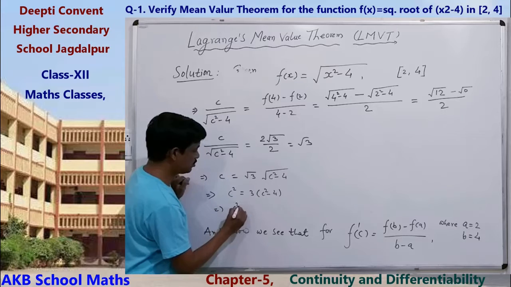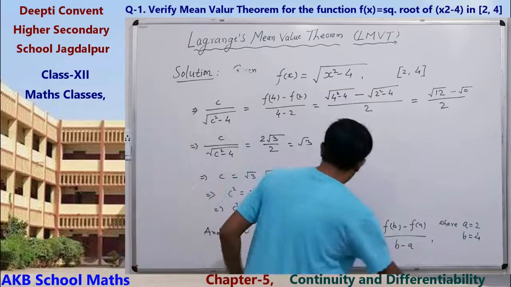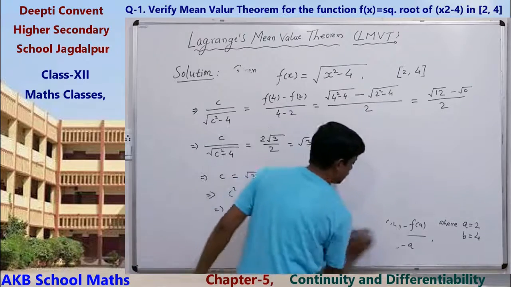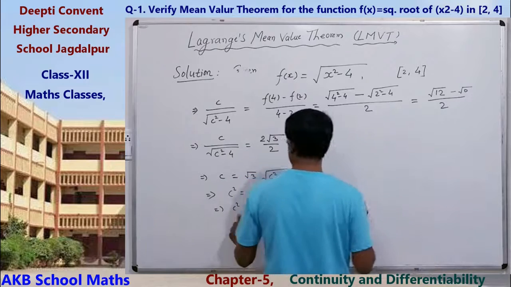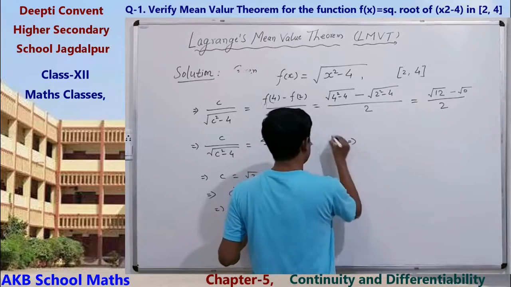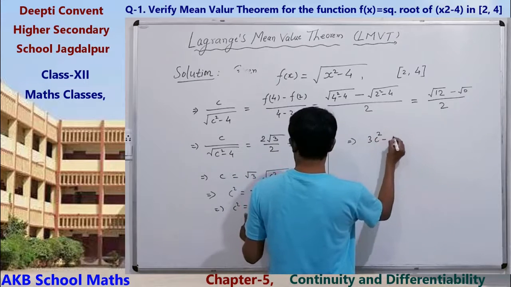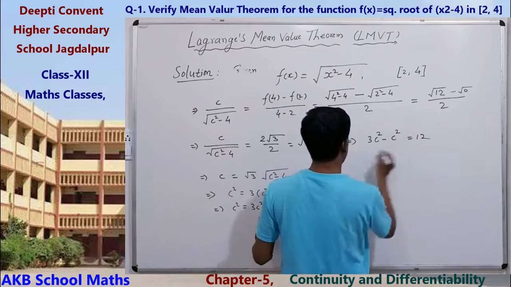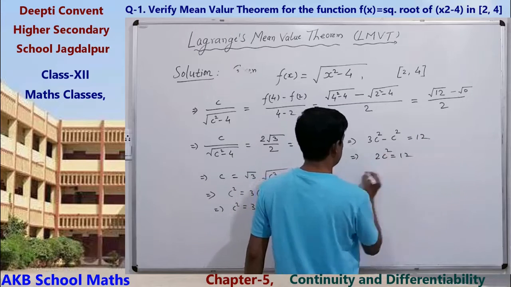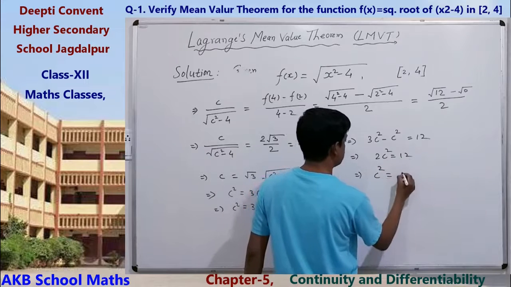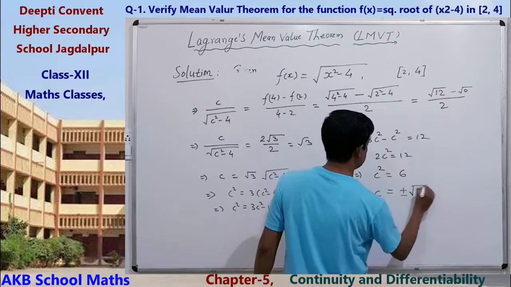So c square equals 3c square minus 12. Transferring, 3c square minus c square equals 12. Now 2c square equals 12, so c square equals 6, c equals plus or minus root 6.